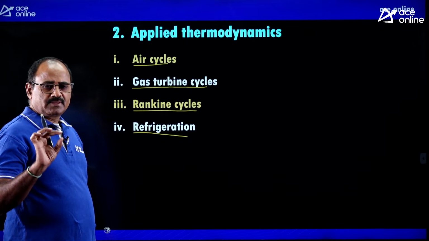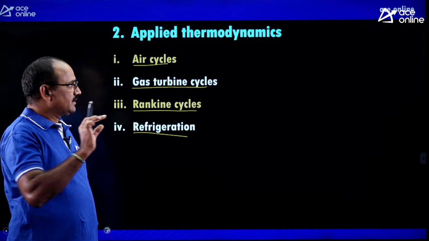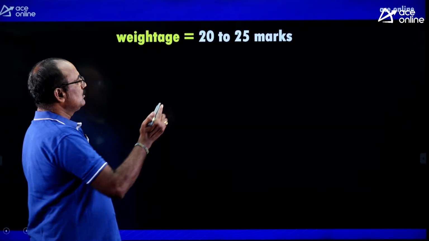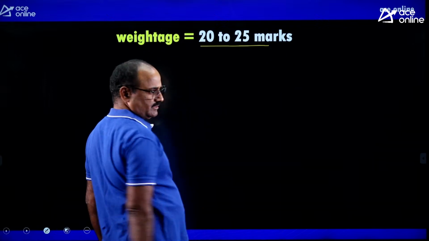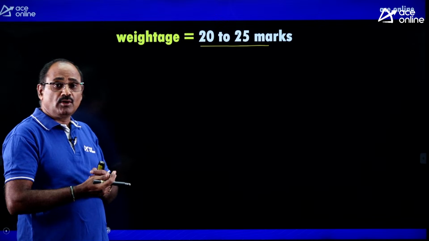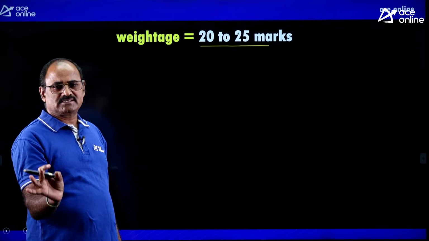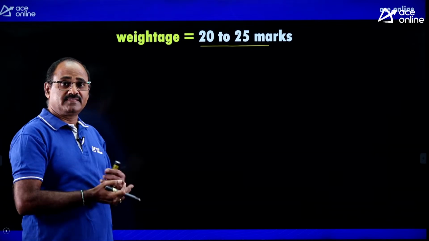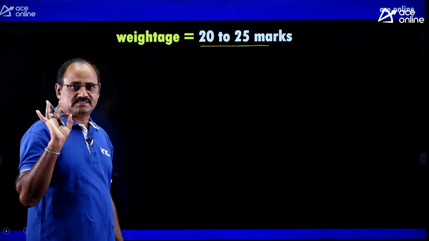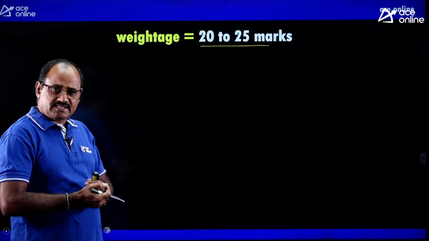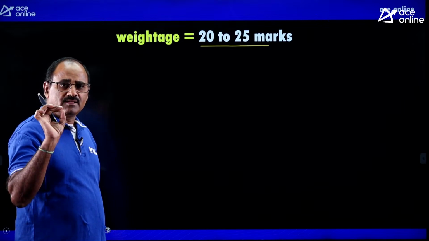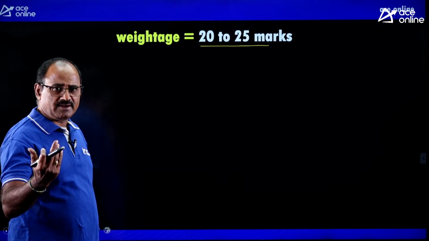Dear friends, remember, from basic thermodynamics and applied thermodynamics, the weightage is around 25 marks. The number of marks varies from 20 to 25 only from basic thermodynamics and applied thermodynamics. That is the weightage of these two topics.